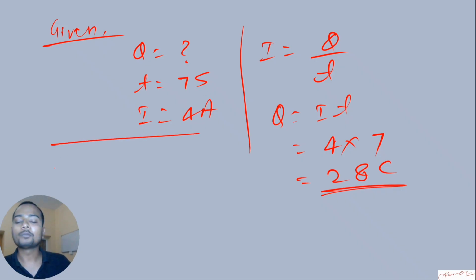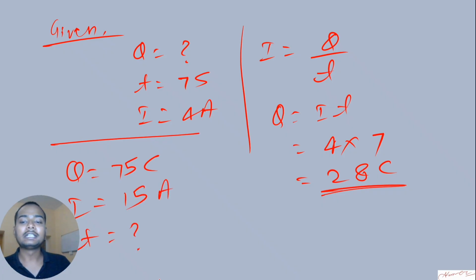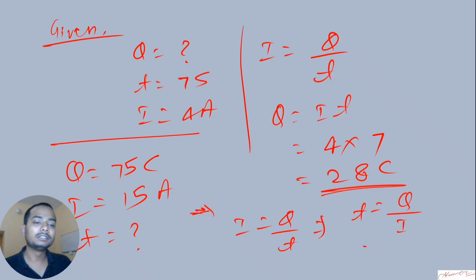Let's say I give you Q as 75 coulomb. I give the charge as 75 coulomb, and I give I as 15 ampere. You have to find out the time taken. So again, you will apply the same formula. I is equal to Q by T. I can write this as T is equal to Q by I, which is equal to Q is 75 divided by I is 15. So your answer is 5 seconds.